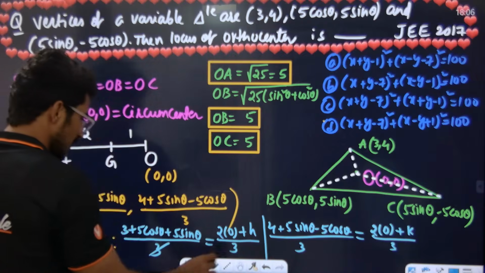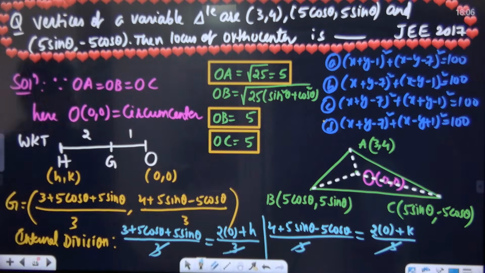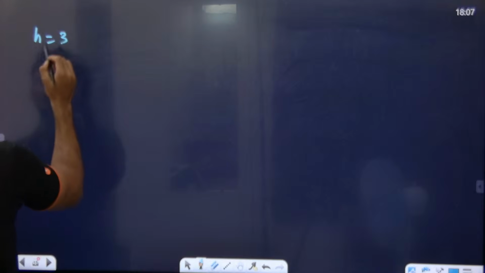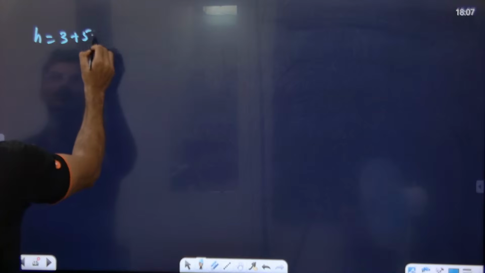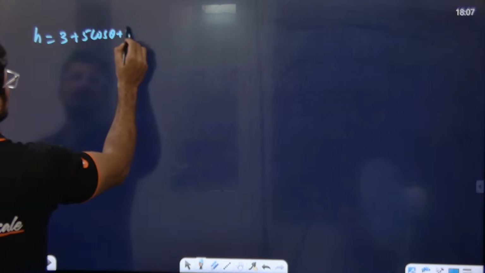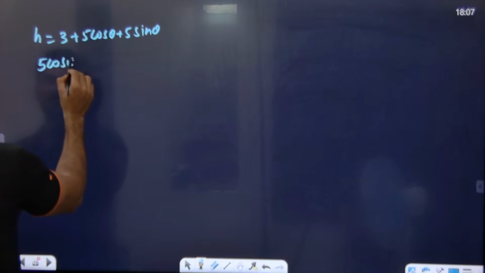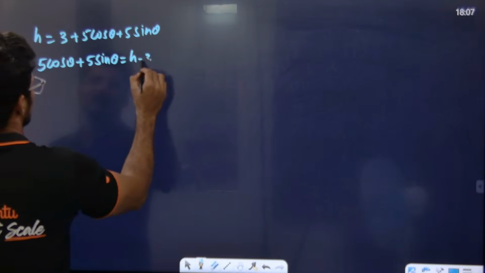Any doubts? h is equal to this, k is equal to this. Look at the board. h is equal to 3 plus 5 cos theta plus 5 sin theta. So 5 cos theta plus 5 sin theta is equal to h minus 3.